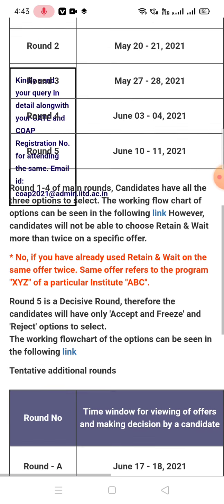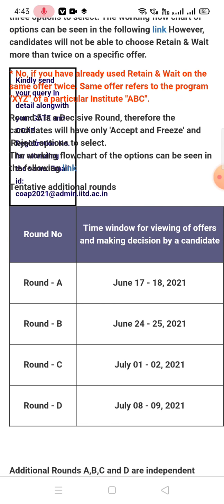After the regular rounds you will get a chance for the special or additional rounds: round A, round B, round C, round D. If you want to participate in an additional round, you have to leave your previous offer.